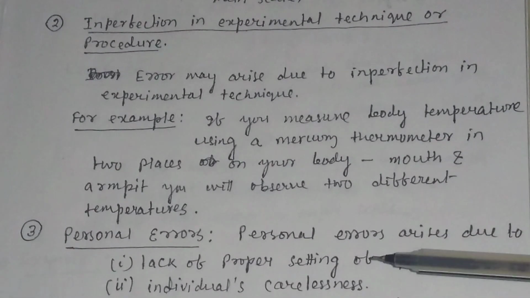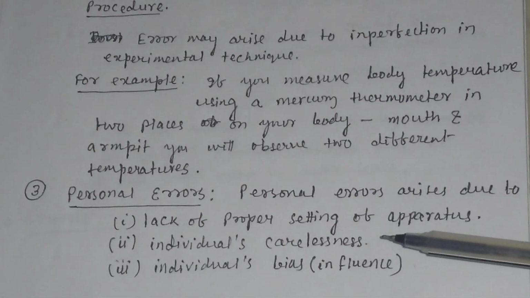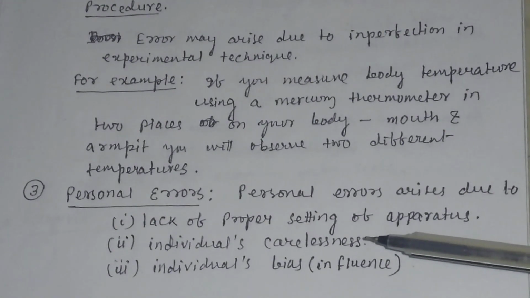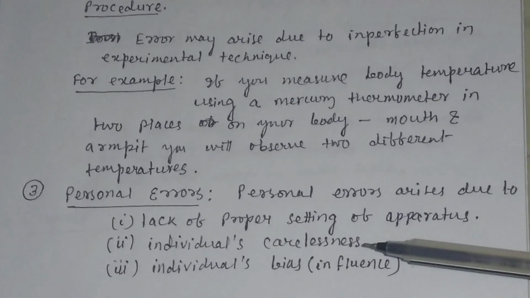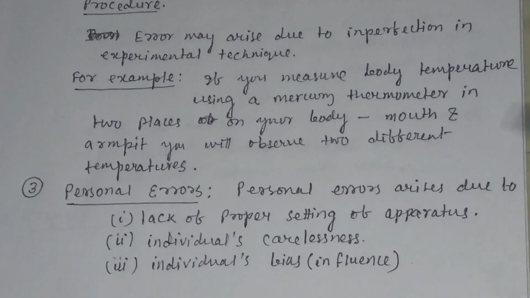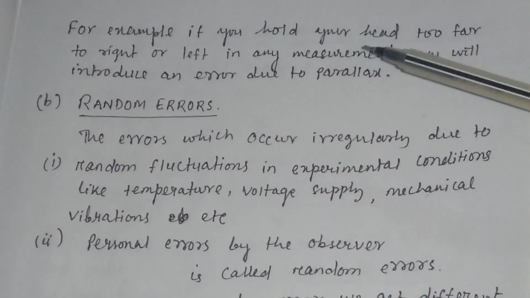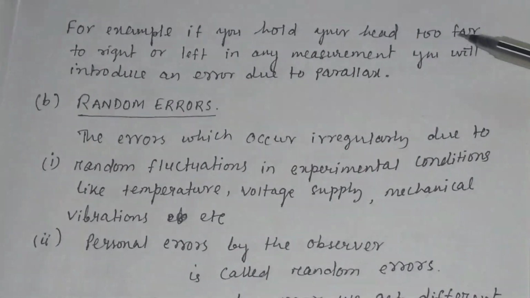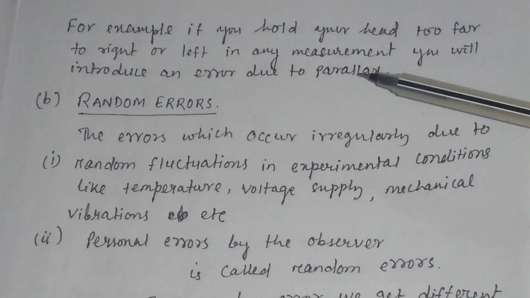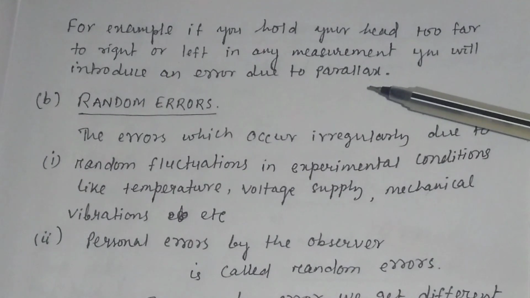Then what are personal errors? Personal errors arise due to, number 1, lack of proper setting of apparatus, number 2, individual's carelessness, and number 3, individual's bias or individual influence. For example, if you hold your head too far to the right or too far to the left in any measurement, you will introduce an error due to parallax.